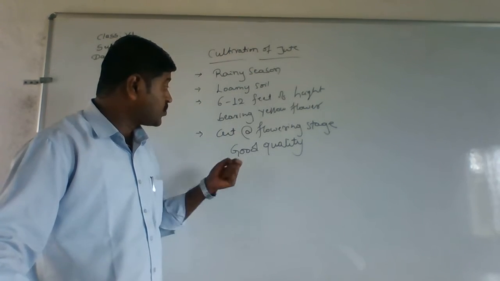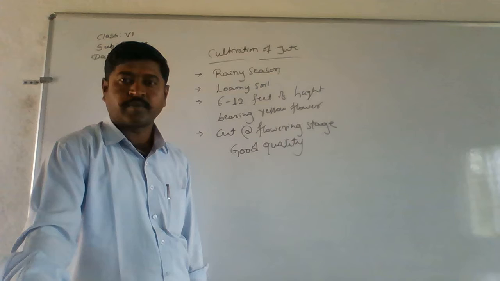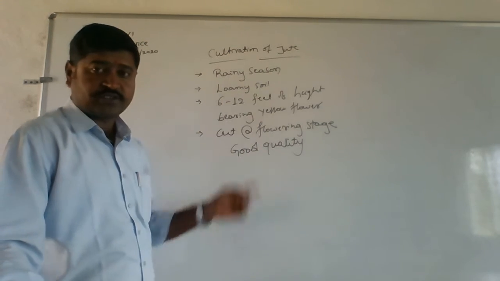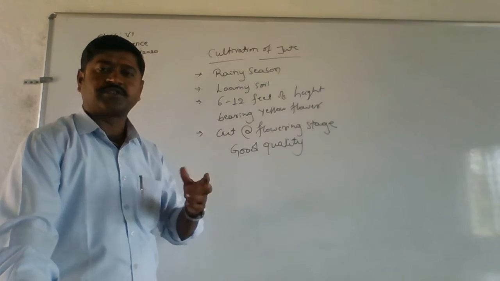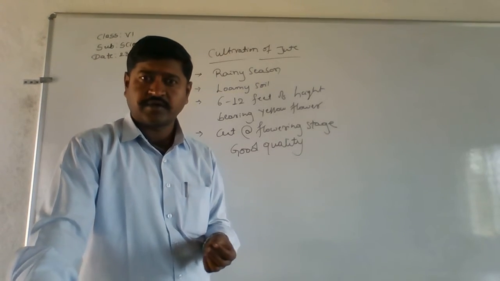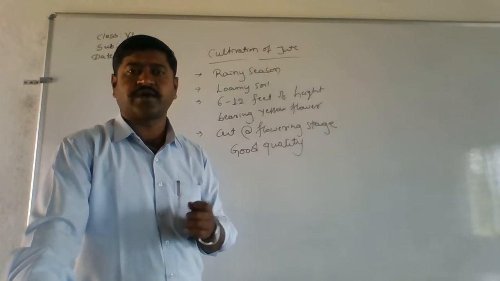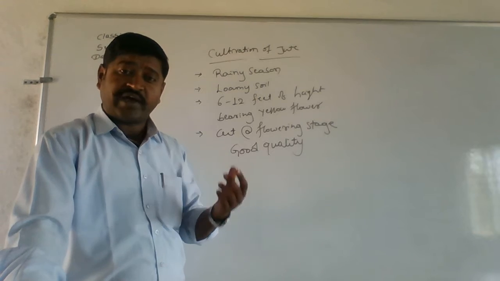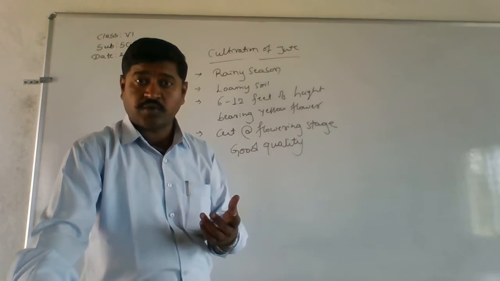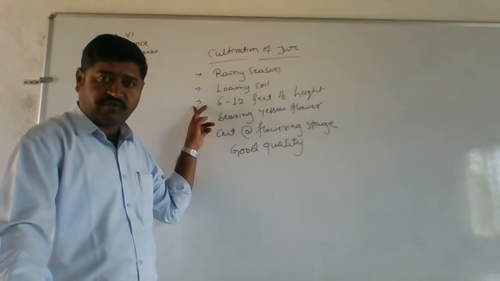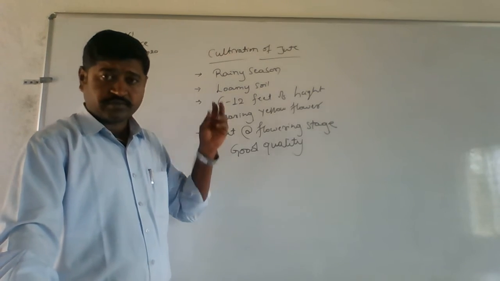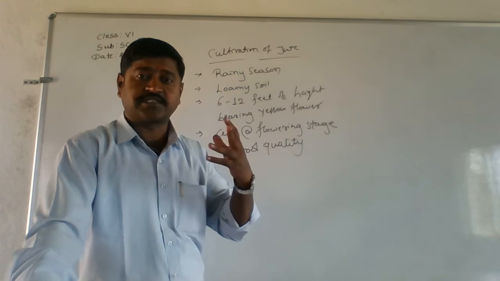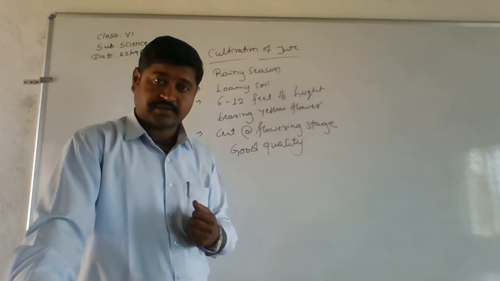So whatever jute is obtained. So again, coming back to the cultivation of jute, what's happening? This is going to be grown in the rainy season, and it is suitable for loamy soil. Loamy soil is a type of soil, right? And then when these plants grow to around 6 to 12 feet of height, they start bearing yellow flowers.